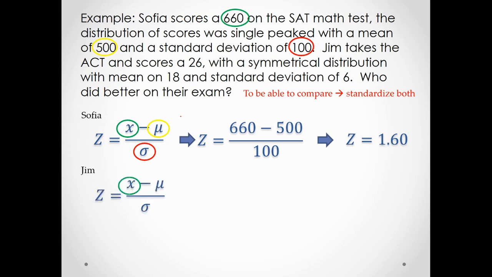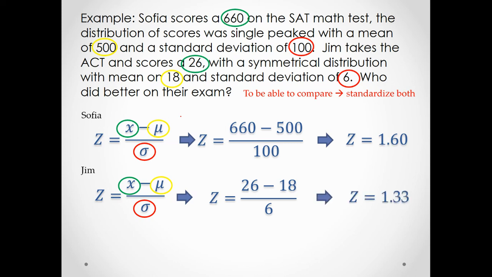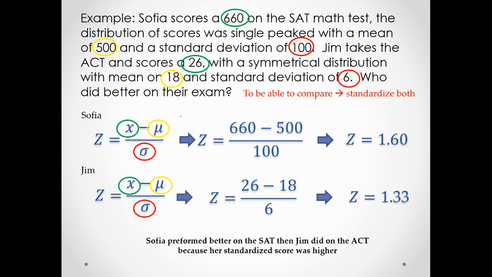Okay, so we have to go look. We observed that Jim scored a 26. The mean on his distribution was an 18. And the standard deviation of the ACT was a 6. Plug those values in. That gives me 26 minus 18 divided by 6, a z-score of 1.33. So whose z-score is higher? Sophia's z-score is higher. So Sophia did better on the SAT than Jim did on the ACT because her standardized score was higher.